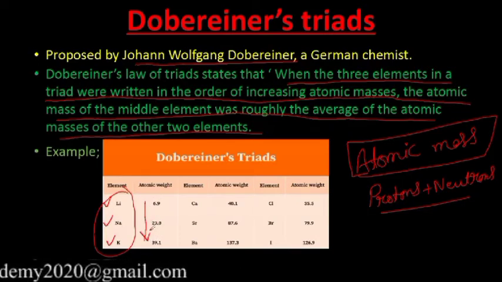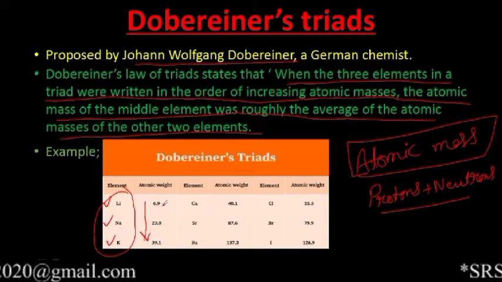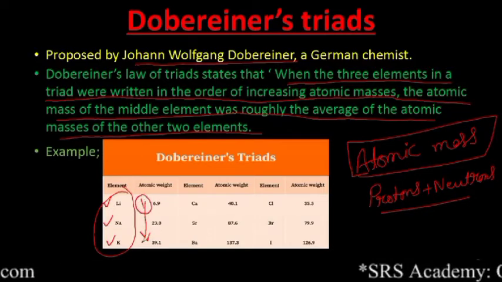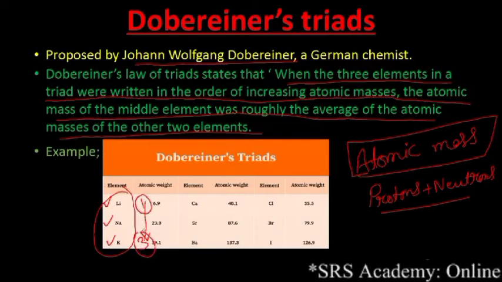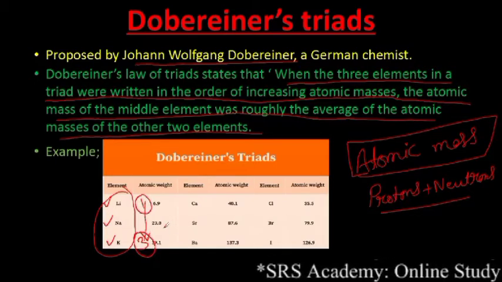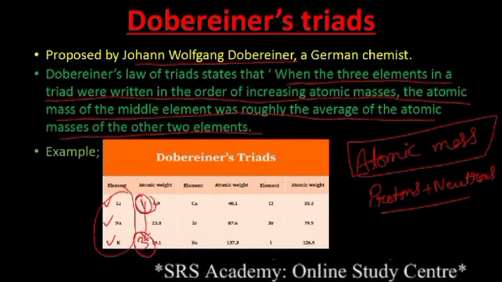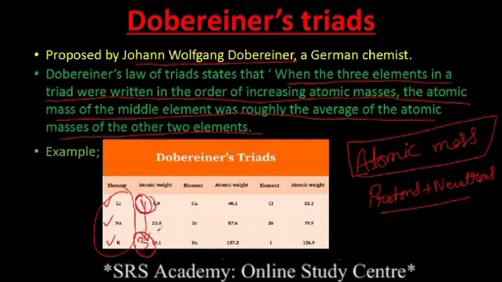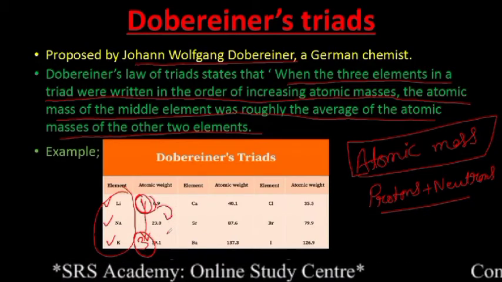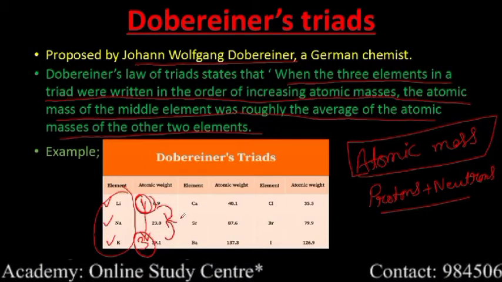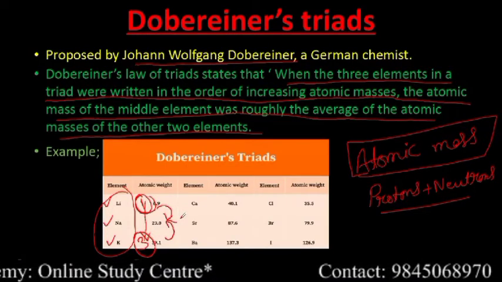So he found that the average atomic mass of the first and third element is roughly equal to the atomic mass of the second element. So this is the statement of Dobereiner's triad.